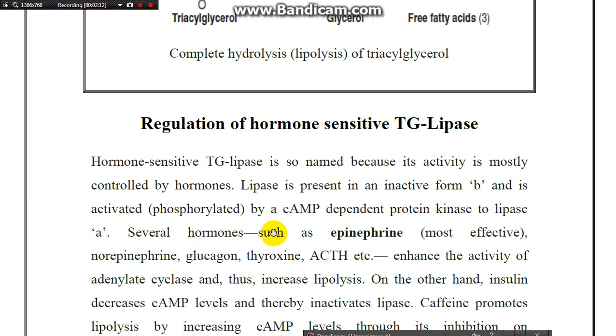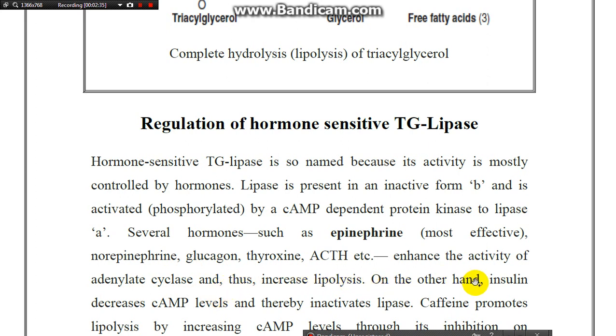Several hormones, such as epinephrine, which is the most effective, norepinephrine, glucagon, thyroxine, and ACTH, enhance the activity of adenylate cyclase and thus increase the lipase.